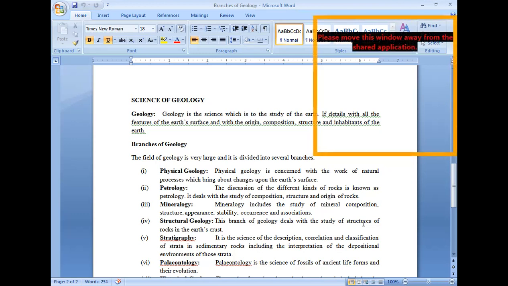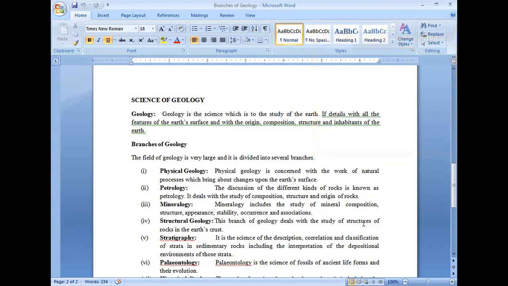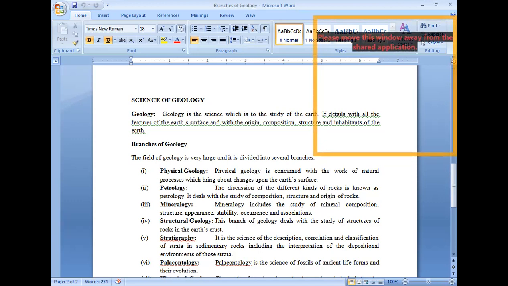These different physical features, how they form, how different weathering agencies like wind, water, and ice work on the surface and change the earth surface, right? These activities like weathering and erosion bring changes upon the earth surface. Mainly physical geology is concerned with the different features.